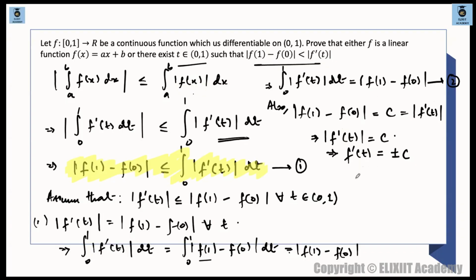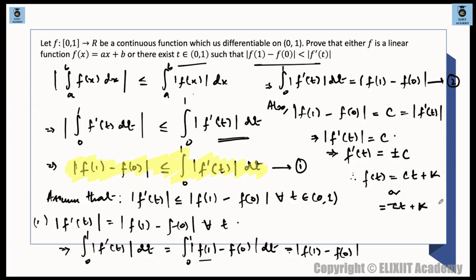F dash of t will be equal to plus minus c. So f of t, what are the possibilities? Function must be of the same sign. So the function will be either ct plus k, or otherwise it will be minus ct plus k.